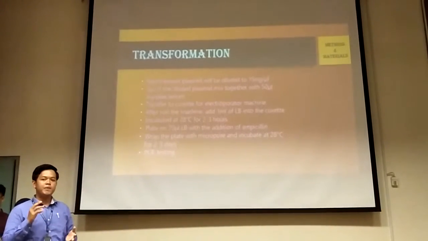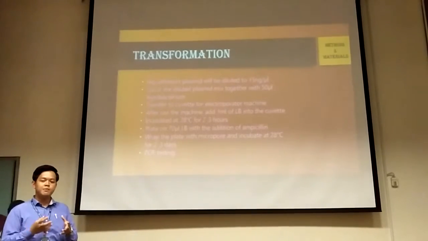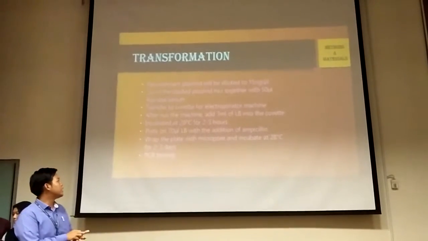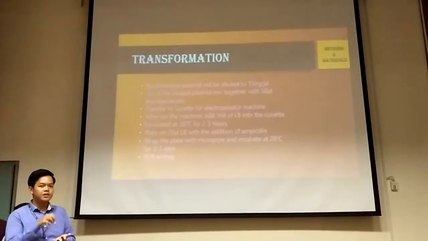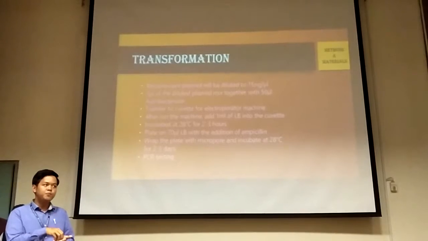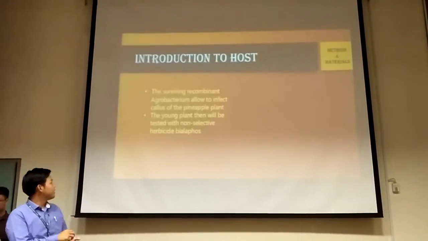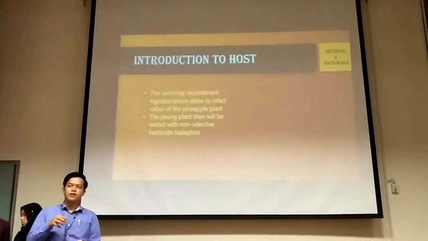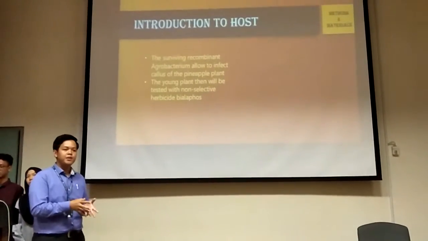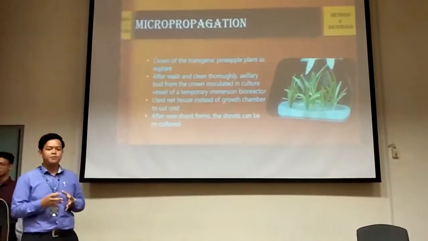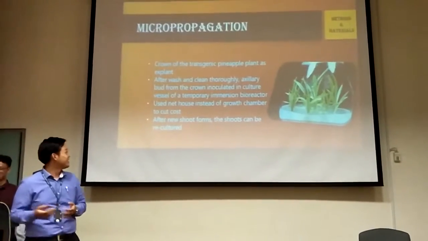Okay, next is the transformation. After we successfully ligate the Ti plasmid and the target gene, the bar gene, we transform them into the target host, which means we put the recombinant Ti plasmid into the agrobacterium. After that, we introduce the agrobacterium into the host, which is the plant cell, and allow them to be infected.